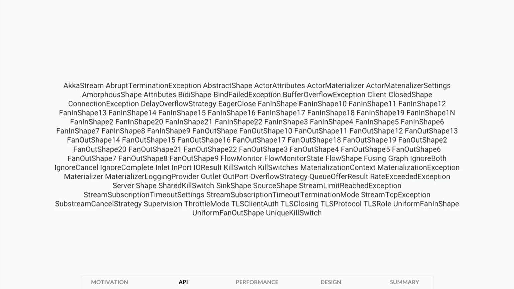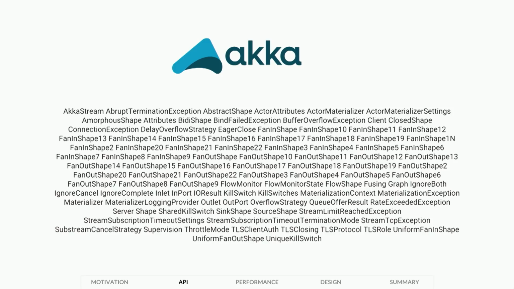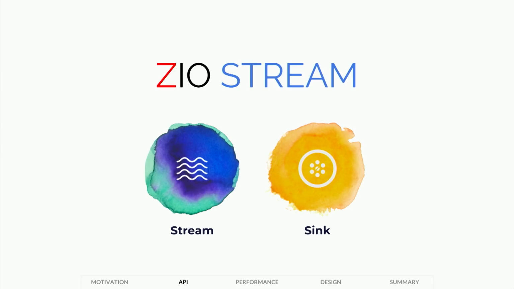What do you think? Oh, I'm sorry. That is Akka Streams. Sorry about that. So this is actually Scalaz-stream. You just need to learn two concepts, Stream and Sink. Let's see how they look.